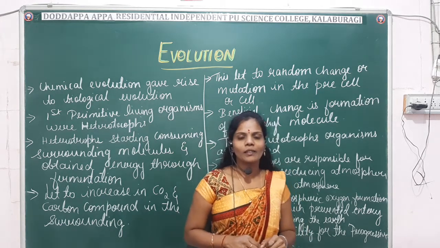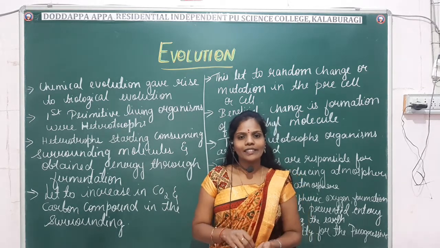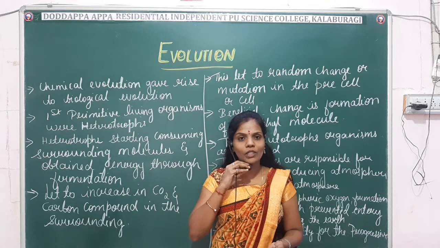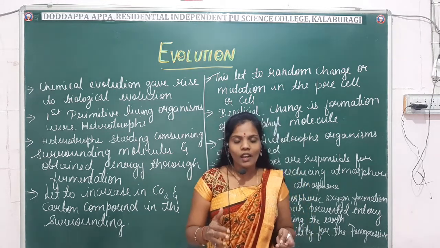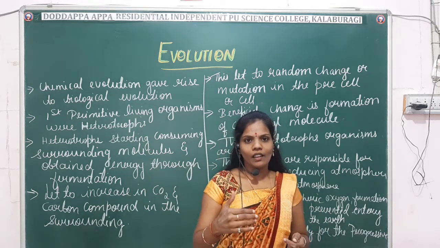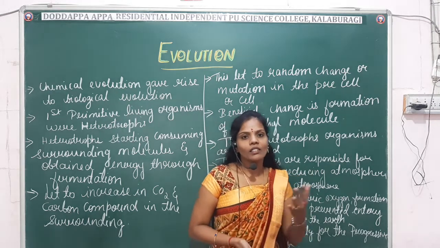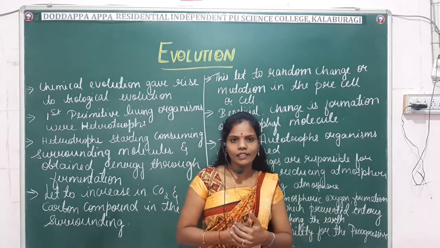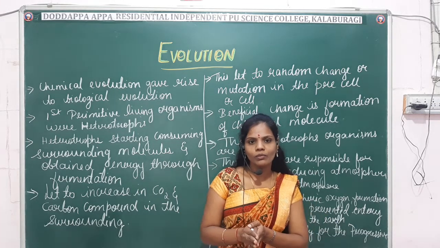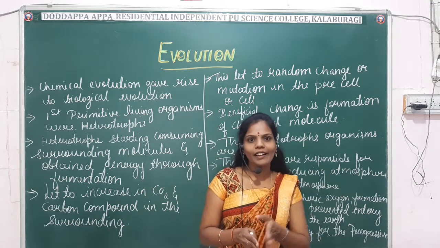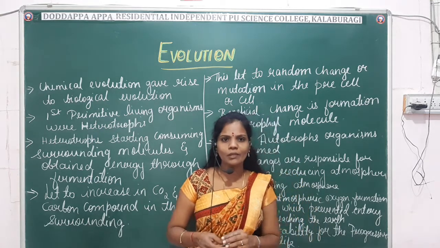Hello students. In the previous class we have already studied how the earth was formed and what the condition of the earth was. That is, the temperature was very high, rain was formed, ridges and furrows were formed, and how the first life began. We studied in yesterday's class the different types of chemicals which evolved earlier. For example, organic compounds were converted into inorganic form, inorganic into organic, and organic into colloidal form, right? And from the colloidal form, life was formed.